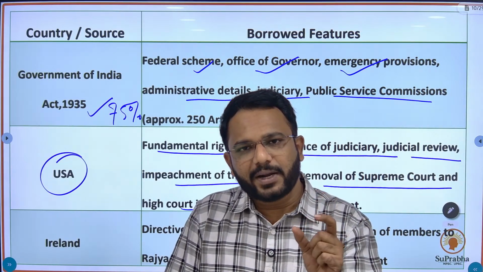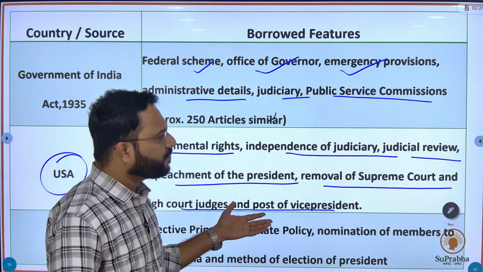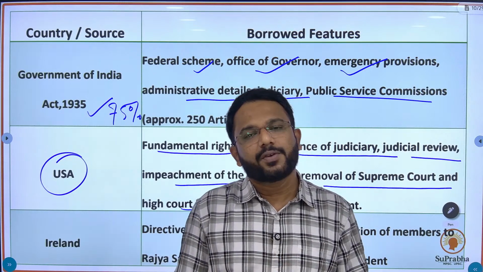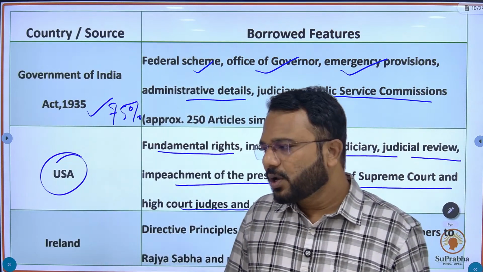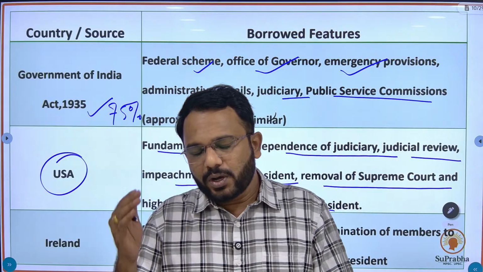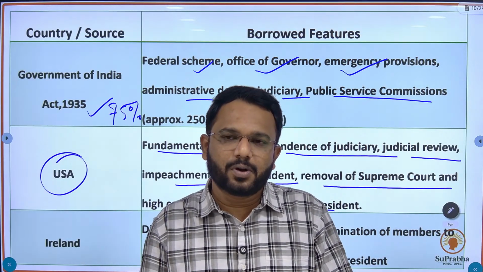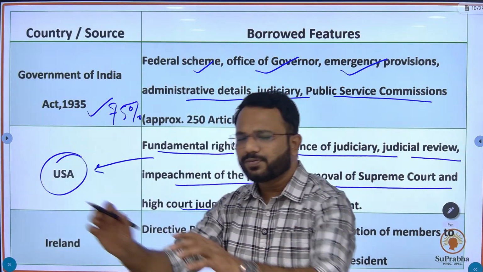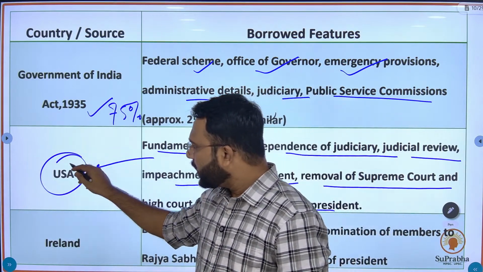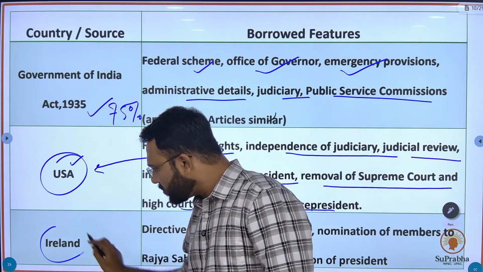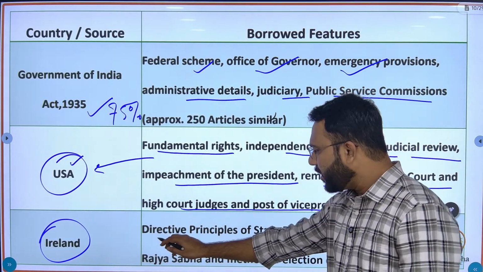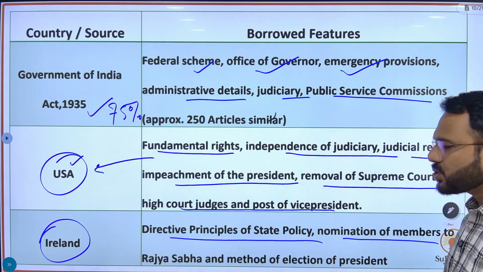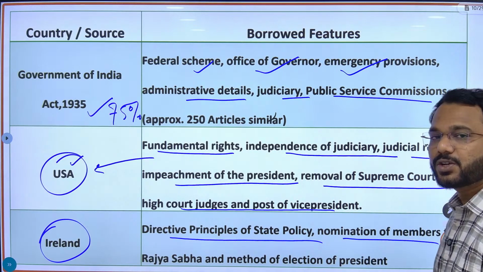As you go through these features borrowed from USA, you will understand a pattern: most of the features related to judiciary we have taken from USA. So if they ask you a question and you get confused about the right option, remember that most things related to judiciary are taken from USA. Next comes Ireland. From Ireland we have taken directive principles of state policy, nomination of members to Rajya Sabha, and method of election of president.